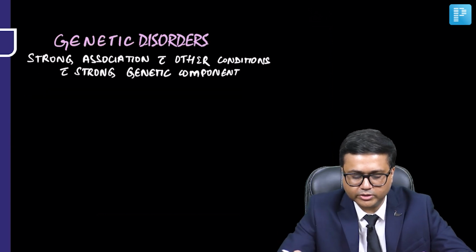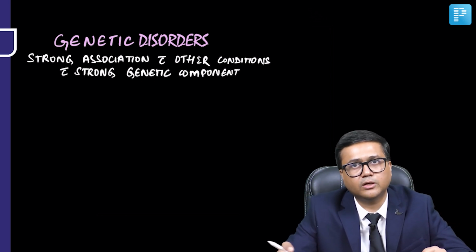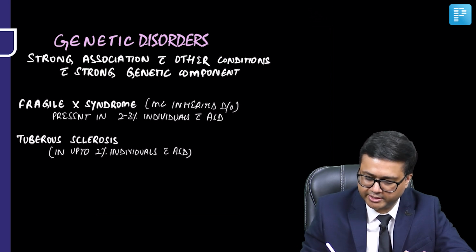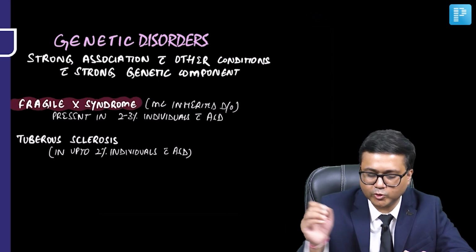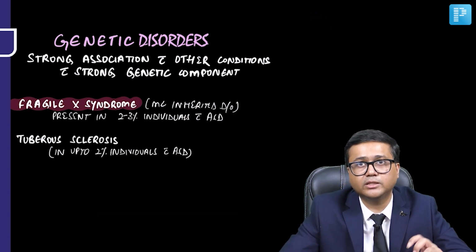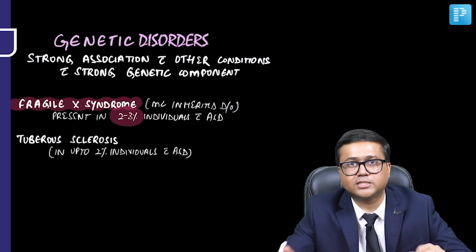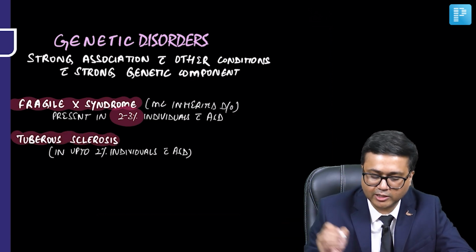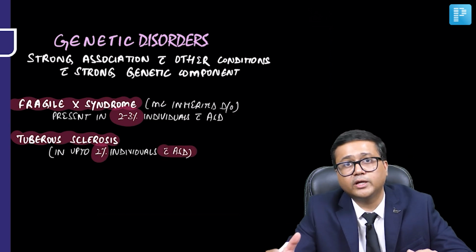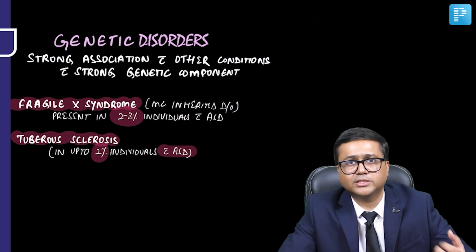Now, there are certain important genetic disorders which are strongly associated with autism spectrum disorder. Let's talk about two important genetic disorders. One is Fragile X syndrome. In fact, it is the most common inherited disorder associated with ASD. It is present in 2 to 3% of individuals with ASD. Another important disorder is tuberous sclerosis. Again, in up to 2% of individuals with ASD, tuberous sclerosis may be seen. So these are two important genetic disorders associated with ASD.